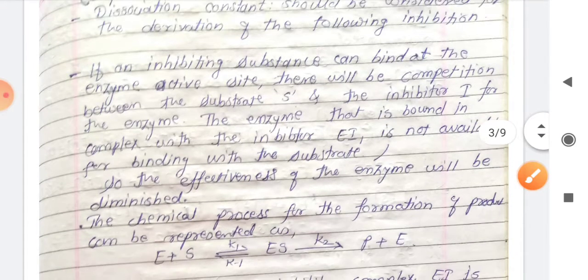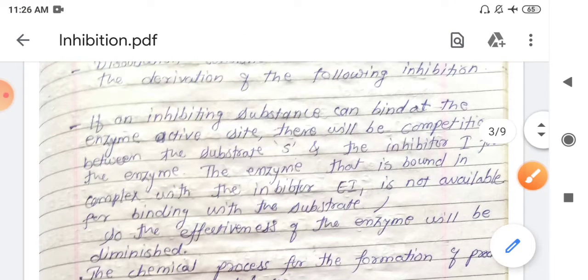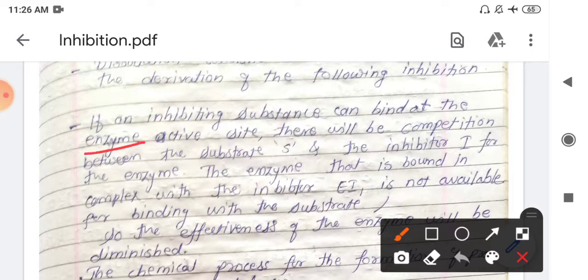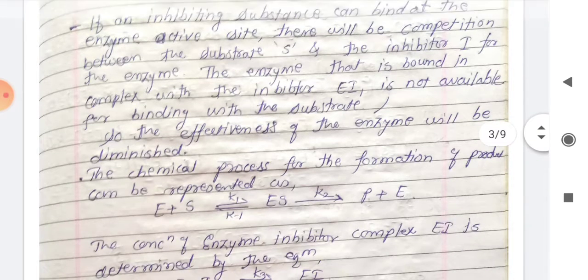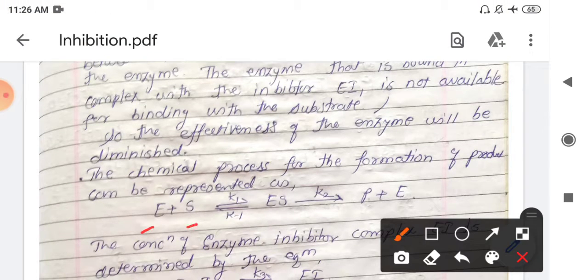In this mechanism, if an inhibiting substance can bind at the enzyme's active site, then there will be competition between the substrate S and the inhibitor I for the enzyme. This is the action of inhibitor. Basically, what we want is that enzyme E should first connect with the substrate, give the enzyme substrate complex, and finally give the product P.